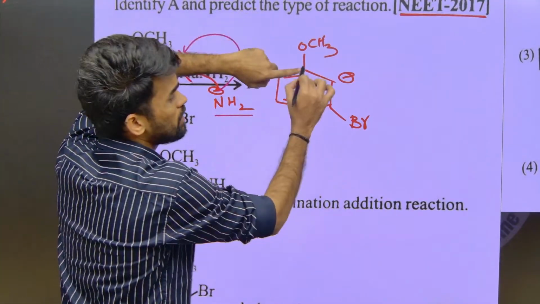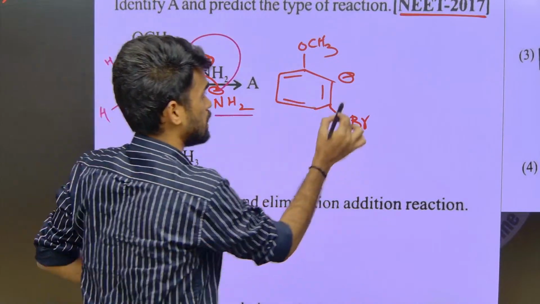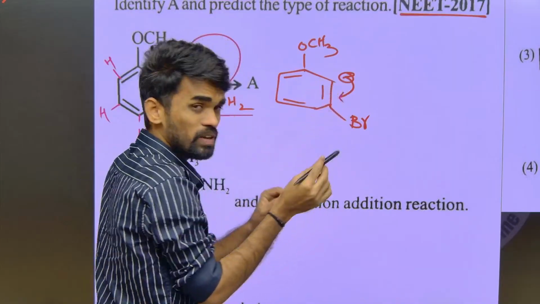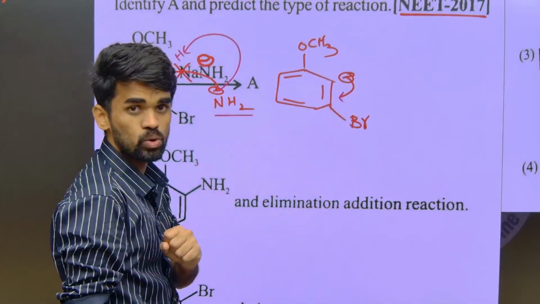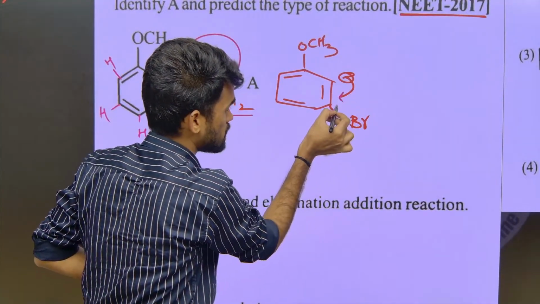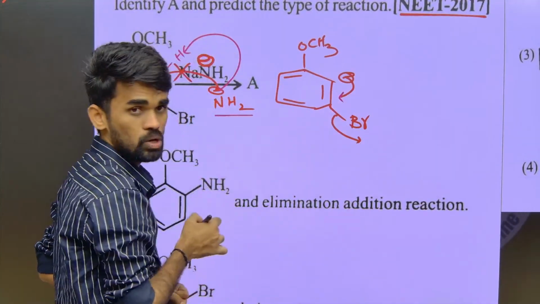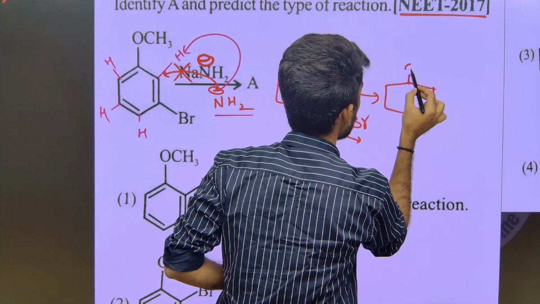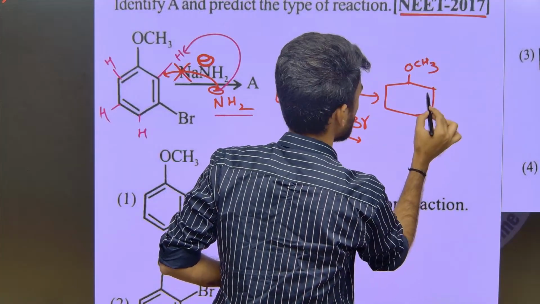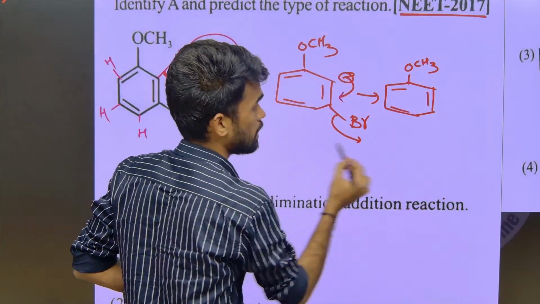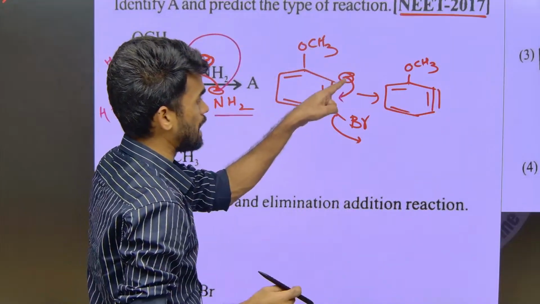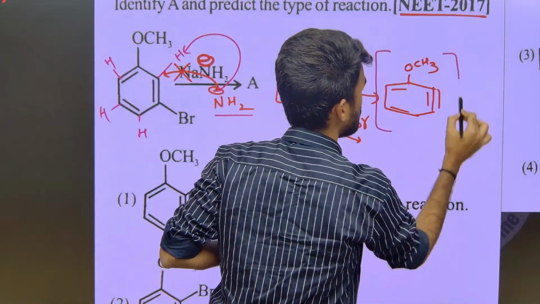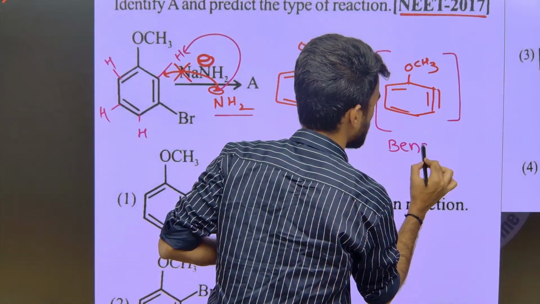Whenever it is formed, spontaneously it will move toward the side where we have a good leaving group. Br minus is a good leaving group. So this negative charge will move to this side so that Br minus goes out. Now we get a benzyne intermediate like this, with OCH3 on the ring, and here we make a new pi bond using this negative charge. Hope this is clear. So this is one more type of intermediate, the benzyne intermediate.